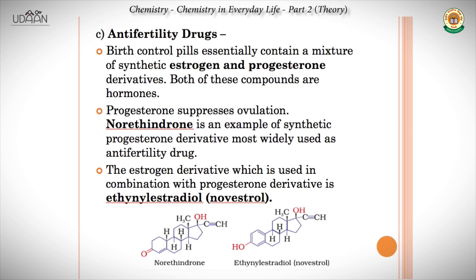Both of these compounds are hormones. Now, progesterone suppresses ovulation basically, and ovulation leads to pregnancy, right? So, norethindrone is an example of a synthetic progesterone derivative most widely used as an anti-fertility drug. The estrogen derivative which is used in combination with the progesterone derivative is ethinylestradiol, also called novestrol.